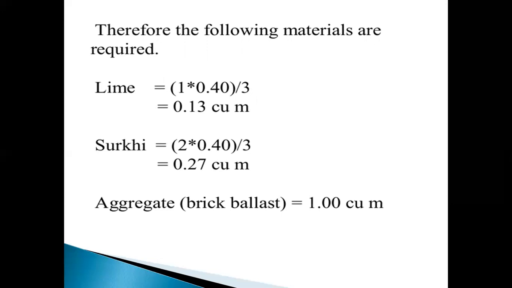Next, therefore, the following materials are required: lime and surki. First one is the lime. The mix proportion 1 into dry mortar 0.40, divided by 3, the mix proportion sum. So finally, lime equals 0.13 cubic meters.